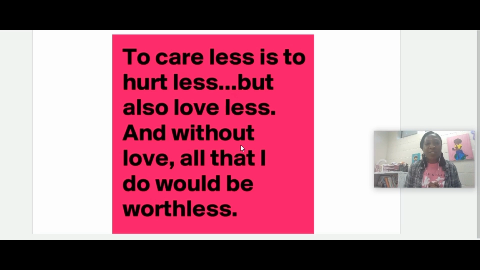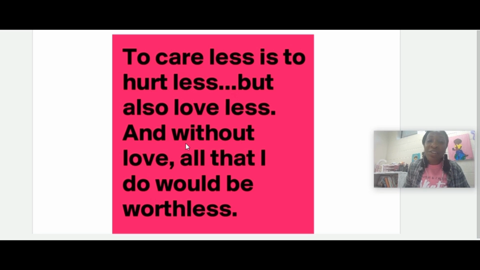So I'm going to read this quote. To care less is to hurt less, but also to love less.